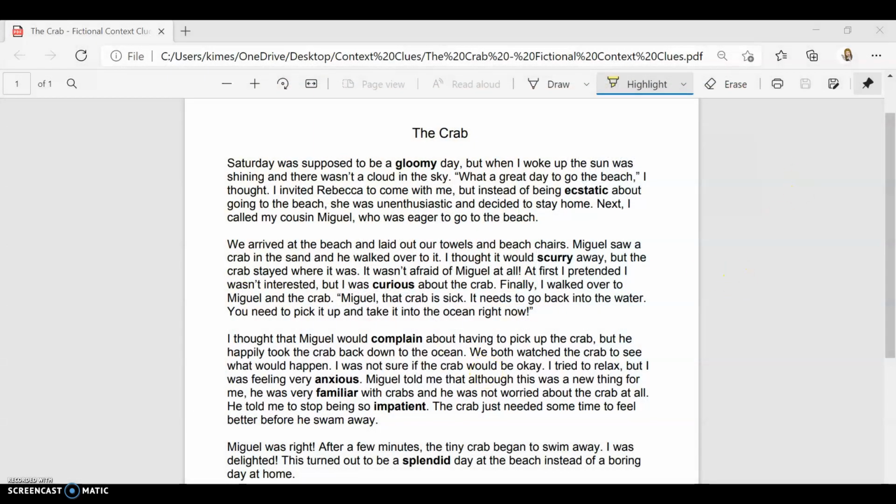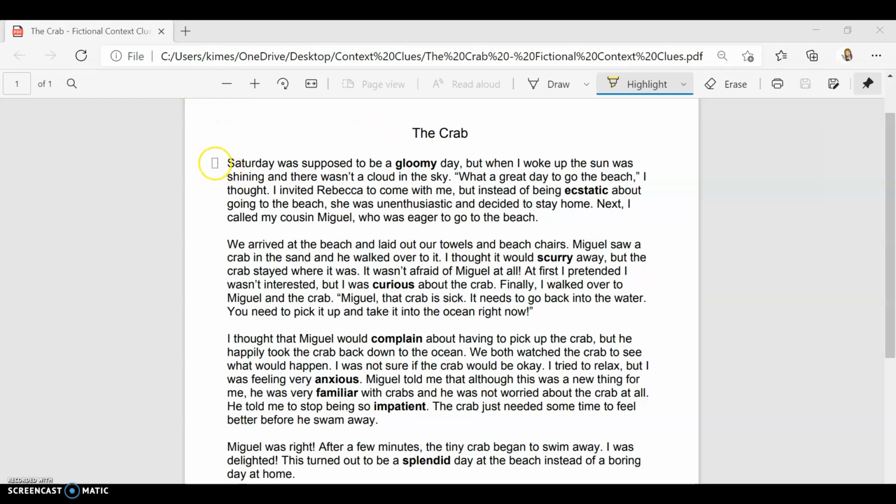So in our story today, we need to look at the title of our story. The title of our story is called The Crab. So Miss Esther is going to read it aloud, and I would like for you to follow along. If you are face-to-face, you have this paper in front of you that you can follow along as well.